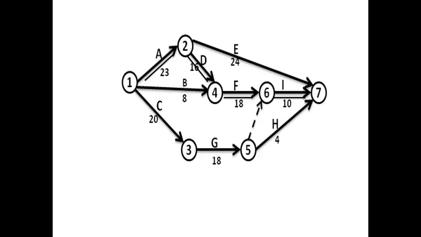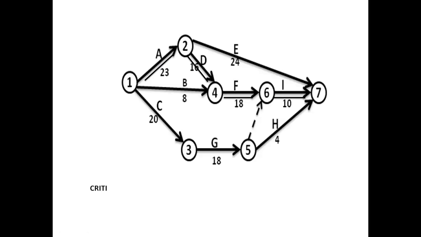So these are the critical activities, and the unbroken chain of these critical activities is called the critical path. That is A, D, F, I. Please remember, this must be unbroken. There must be continuity, and these activities should start with the start event and end with the end event of the project. Then the sum of the durations of all these critical activities will be the project duration.